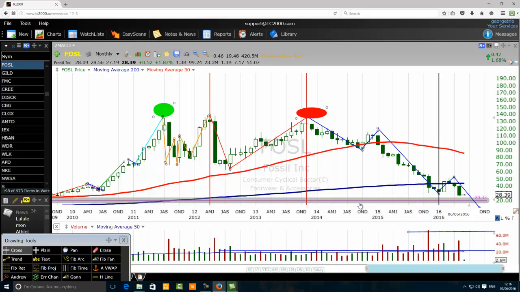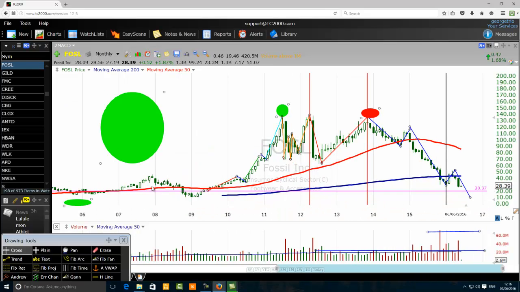The majority of them are using moving averages. Really? Yes, my friend. They are just using moving average 50 and 200 to come into the market. So when moving average 50 goes above moving average 200, call it a golden cross. If it is below it, they want to sell.